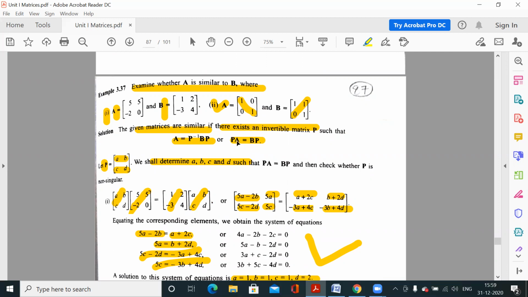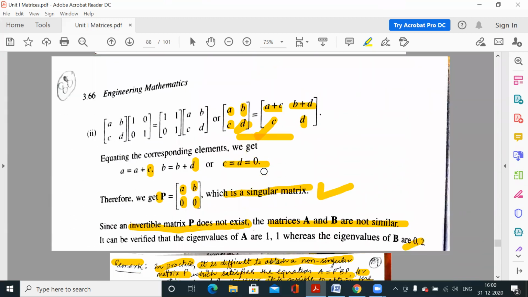That means we have to prove that A is similar to the matrix capital D. So we have to check whether PA is equal to DP. In case of B, we have the D matrix, because we have to prove that A is diagonalizable, so A must be similar to a diagonal matrix capital D.